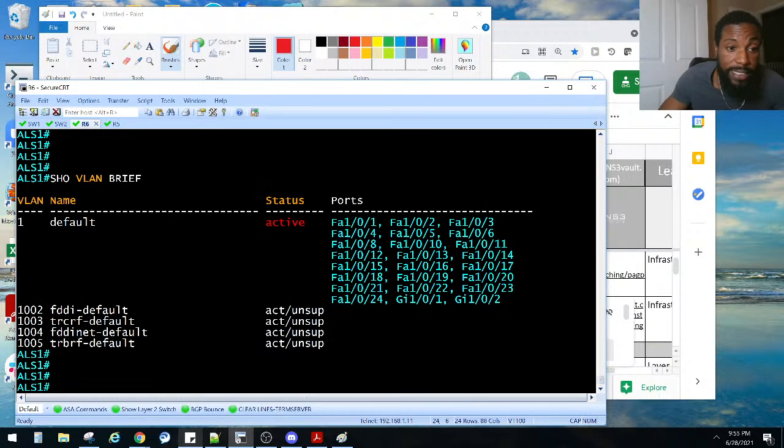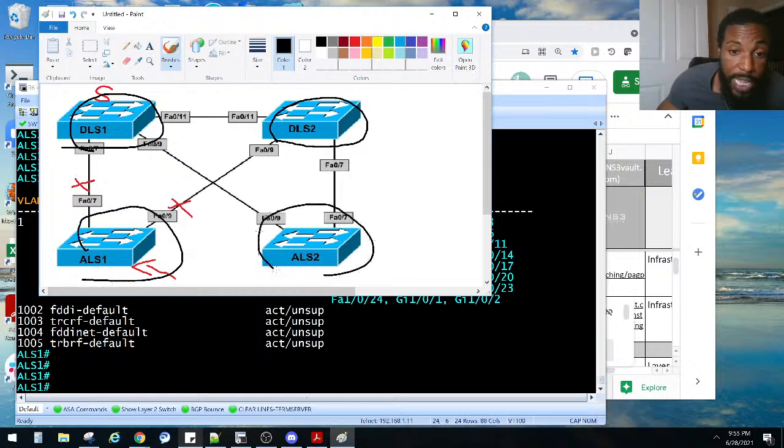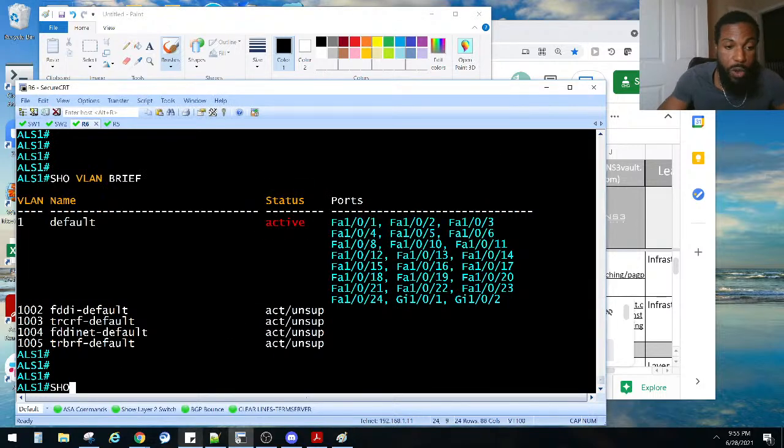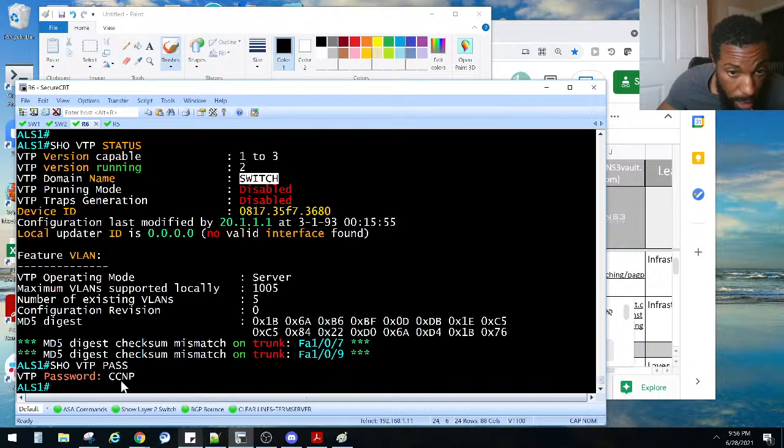Let's go to the final, the last two, the access layer switches. So now we checked DLS. We checked this guy right here for the password, the domain, and the mode. We did the same thing on this guy. Now we got to check these two guys right here. This guy and this guy, right? Domain, password, and the mode. Show VTP status. Domain is all caps switch. I didn't misspell anything, right? Password is CCNP. And the mode is server.